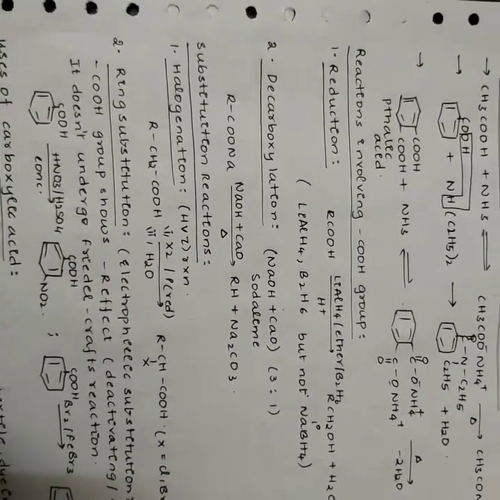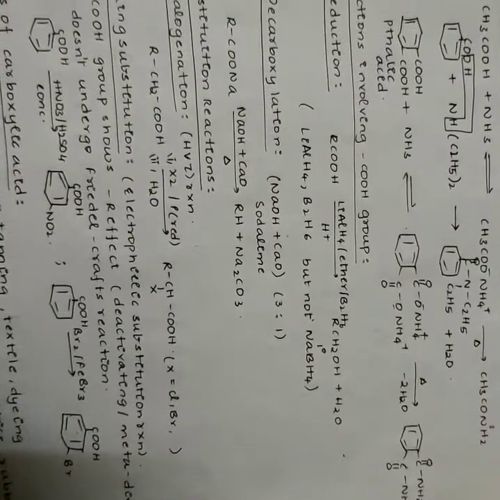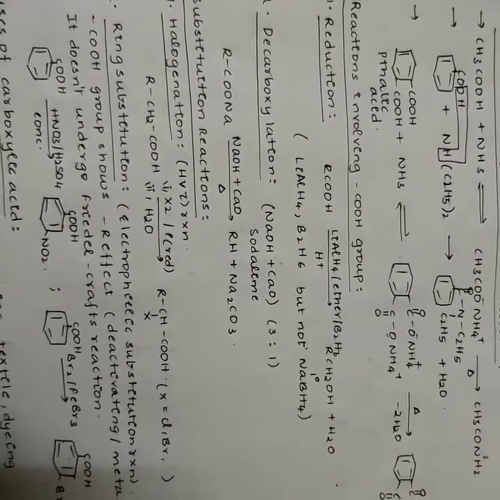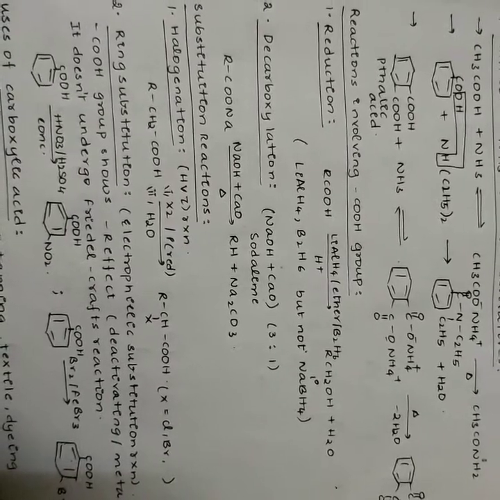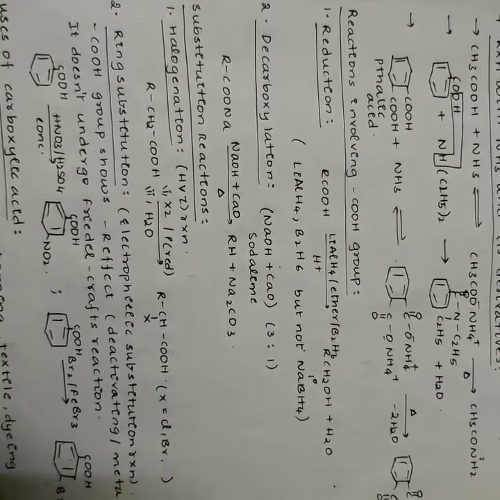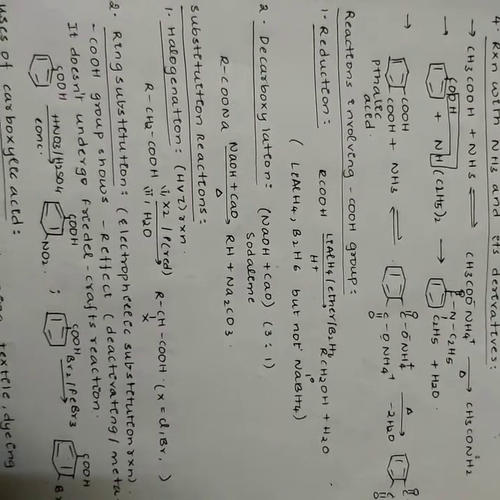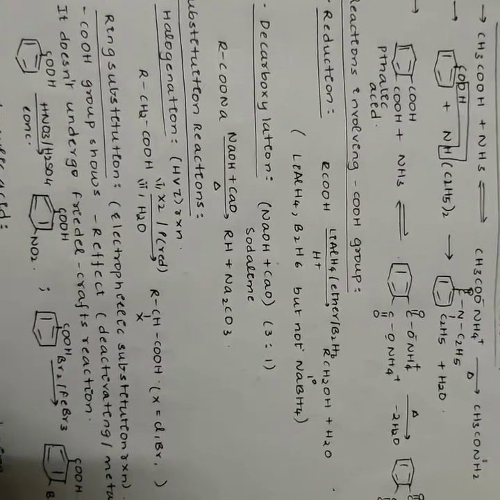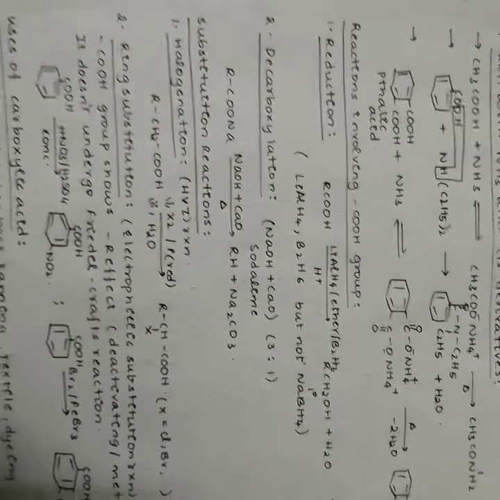Substituent reactions. Halogenation. Carboxylic acids having an alpha hydrogen are halogenated at the alpha position on treatment with chlorine or bromine in the presence of a small amount of red phosphorus to give alpha halo carboxylic acids. This is called Hell-Volhard-Zelinsky reaction, that is HVZ reaction.